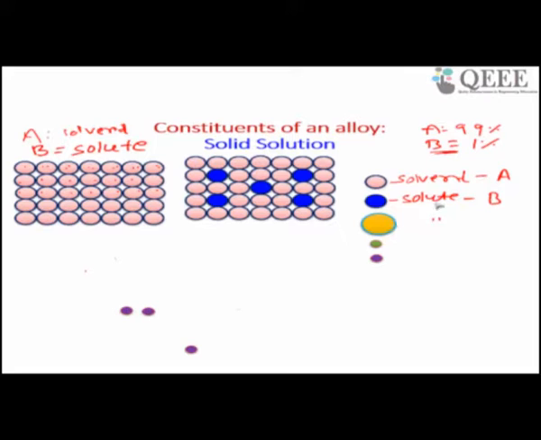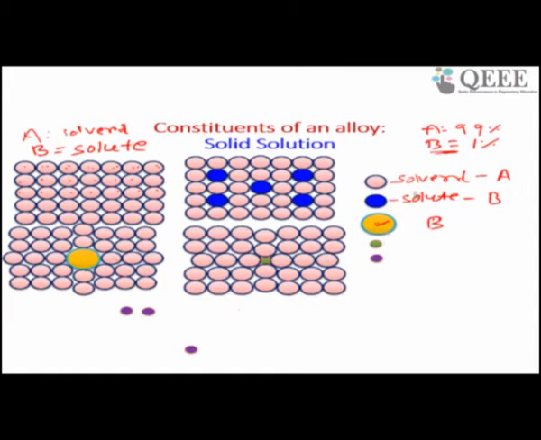Here this is also B atom, here again B atom. This size is bigger than the solvent atom. So the B atom may be of similar size to the A atom, or of a different size. You can consider these three cases: B atom may be of similar size, bigger size, or smaller size.